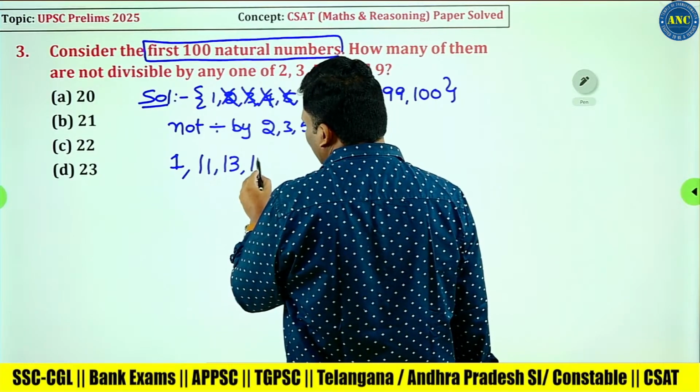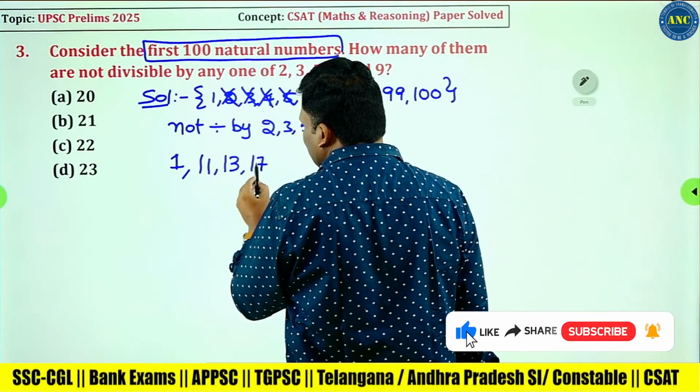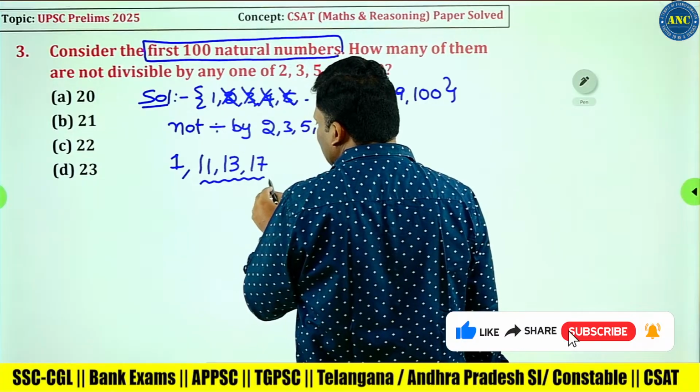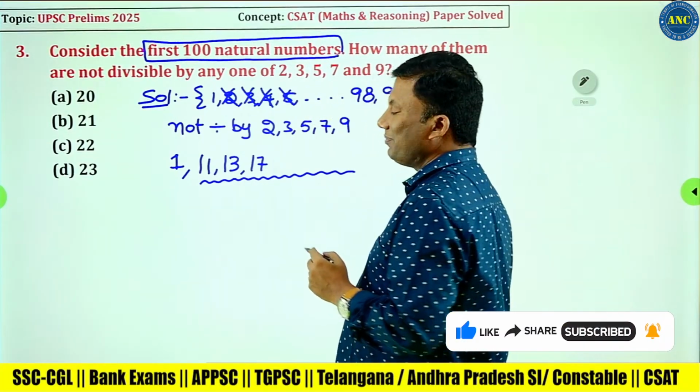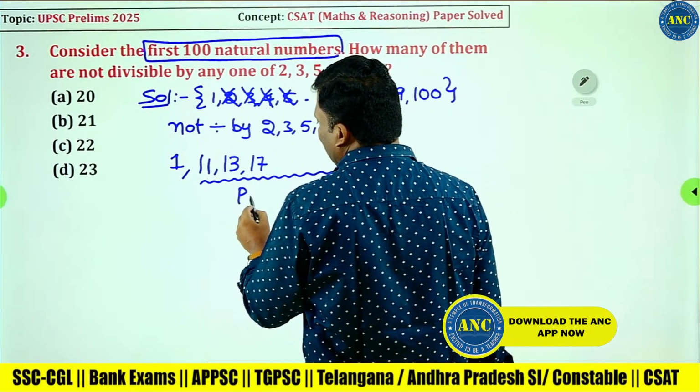17 is not divisible. Now if you see 11, 13, 17, what are all these numbers? These are all prime numbers.